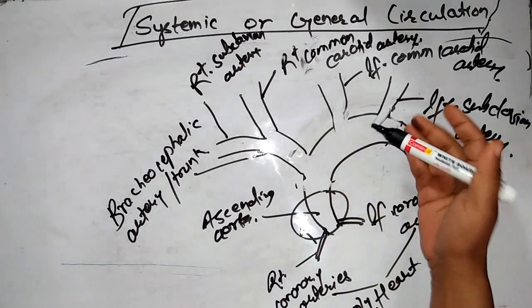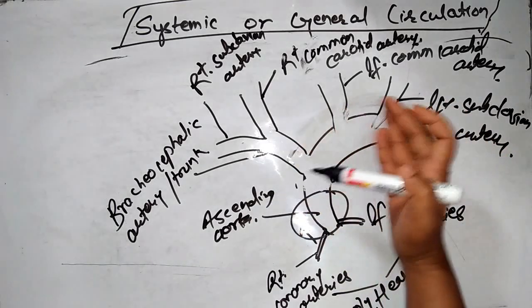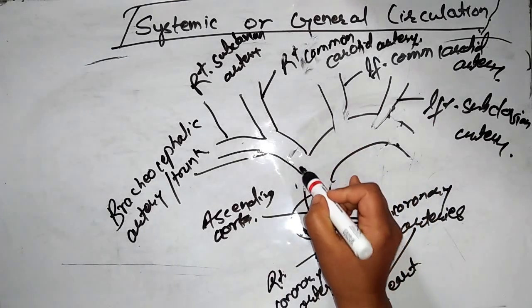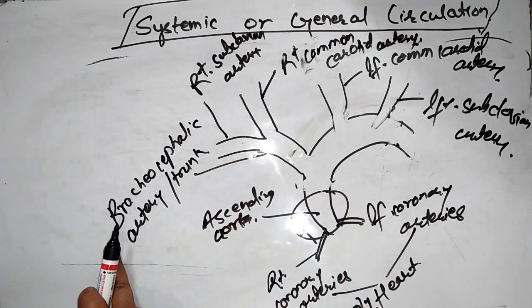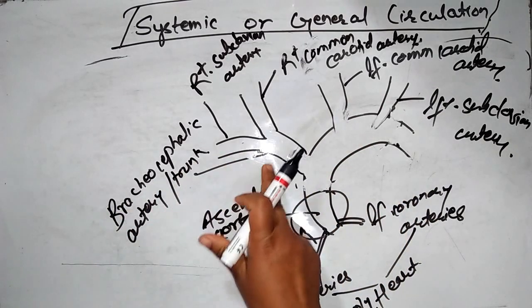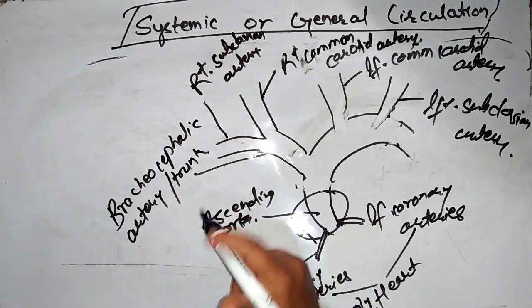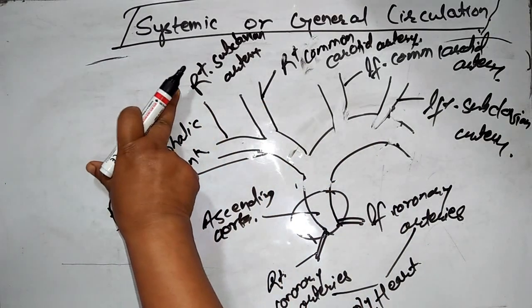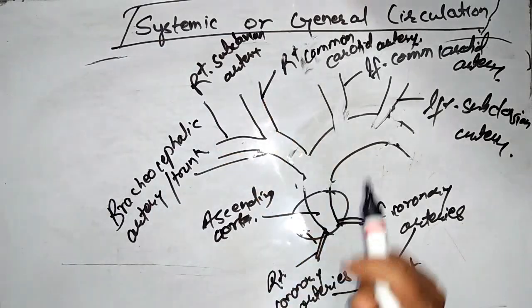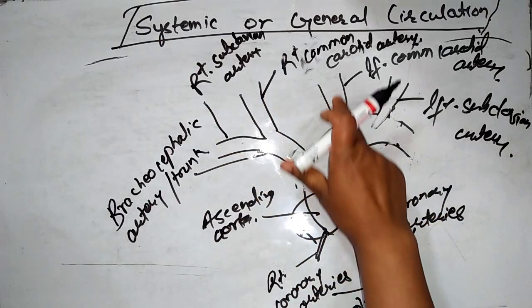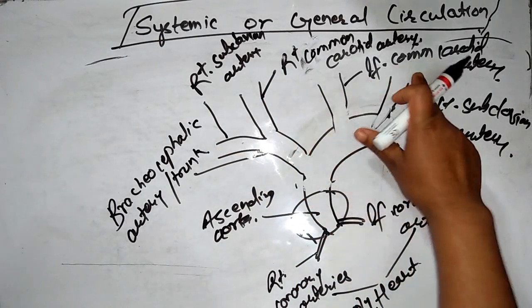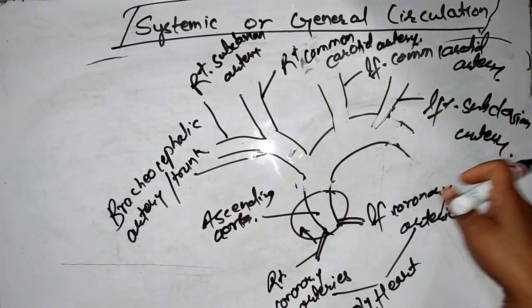This arc of aorta is again branched into three main arteries. The first artery is known as the brachiocephalic artery, which is sub-branched into two arteries, that is the right subclavian artery and right common carotid artery. And the other arteries are the left common carotid artery and left subclavian artery.